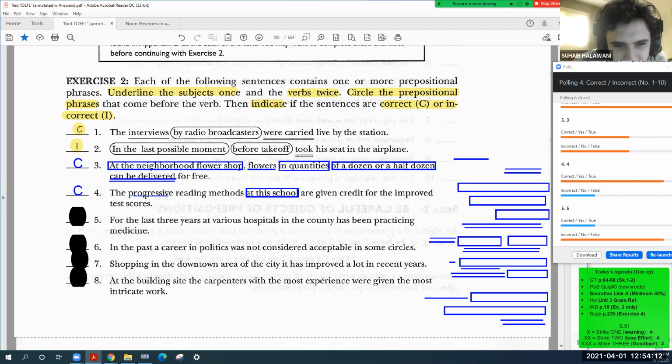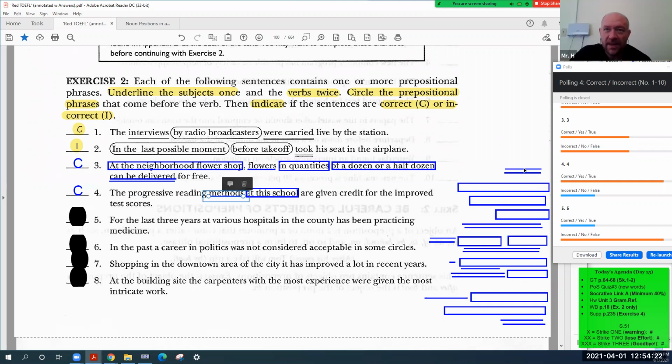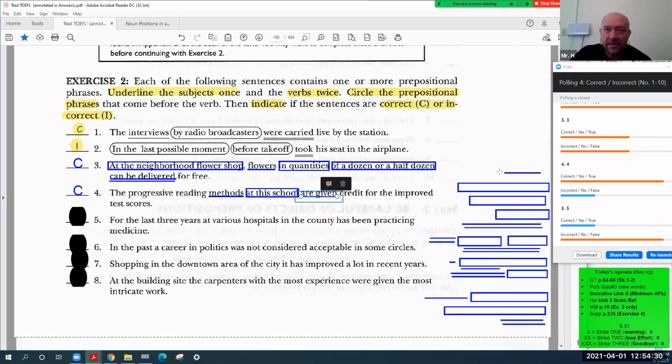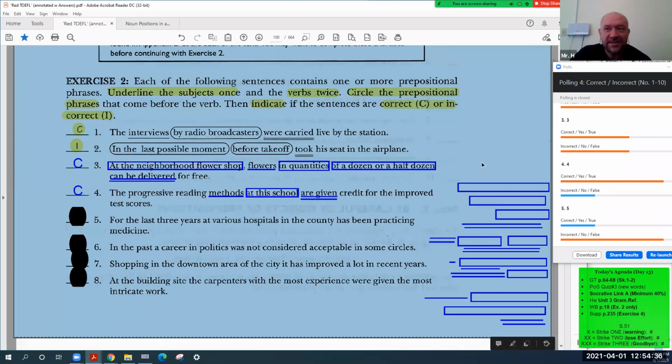So I think "methods." Yes, this is the subject. The adjective describes the noun. That's right. Now we need a verb. "Are given." Which formula is this? Passive. Bingo. This is a correct sentence.